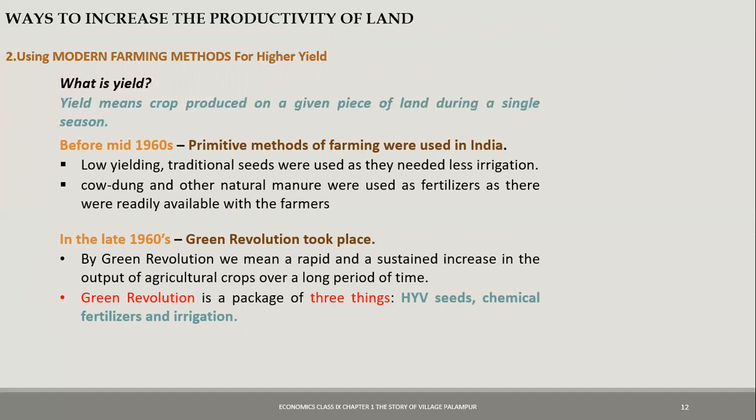The reason for concentrating on these 3 things together was only one thing would not work. High yielding variety seeds were developed by mixing and breeding two to three different good variety of seeds. Now, when these seeds are used, a lot of water is required for them. So irrigation had to be there. And then when you are using a lot of water, these cannot survive without chemical fertilizers because they need a lot of nutrition. So this was a combination of these three things which helped the Green Revolution to take place in India.